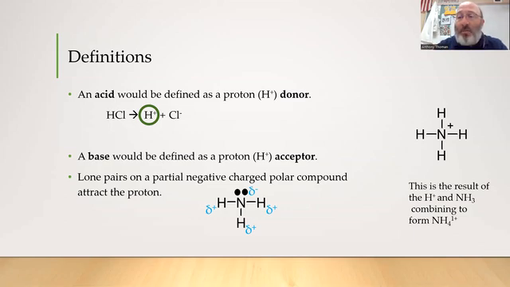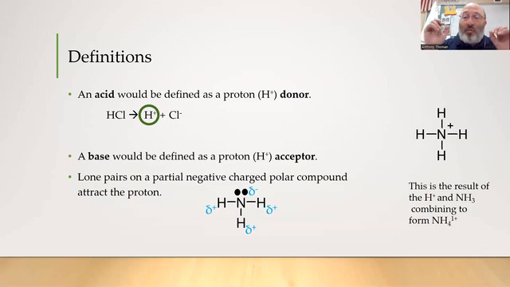You have a lone pair on ammonia, and that lone pair is going to attract the proton, leaving the acid. What you see on the right side of the picture there is an NH4 plus ion. So from the H plus and the NH3, we are getting the ammonium ion that we see as one of our polyatomic ions. So this is an acid-base behavior.